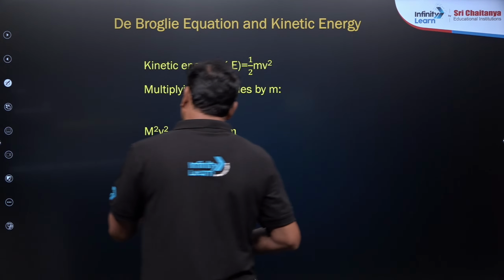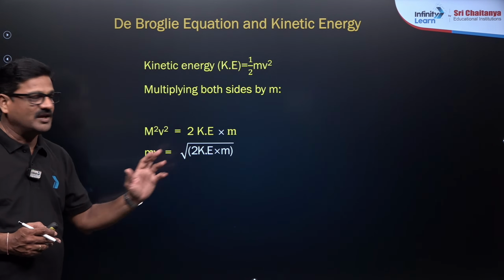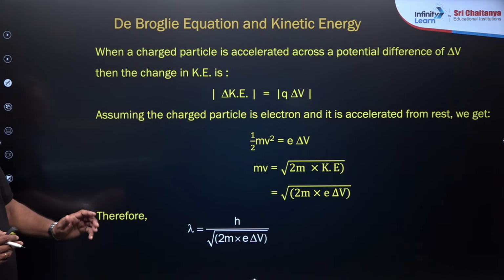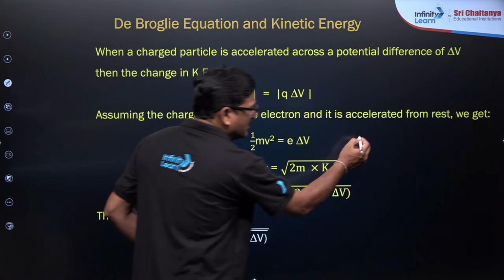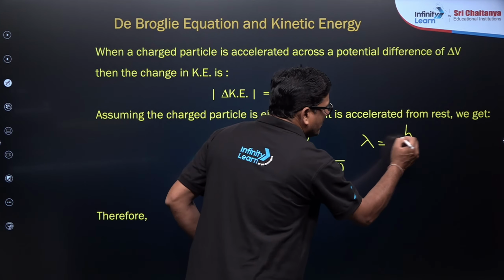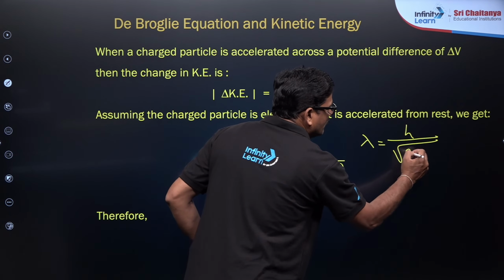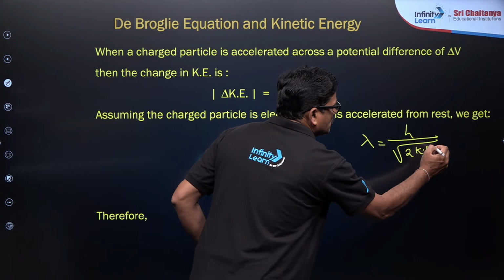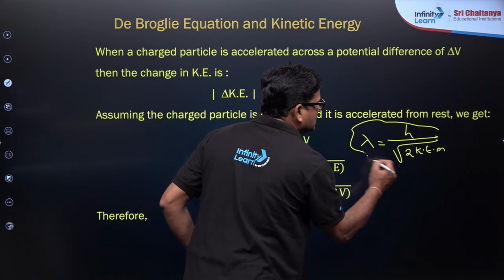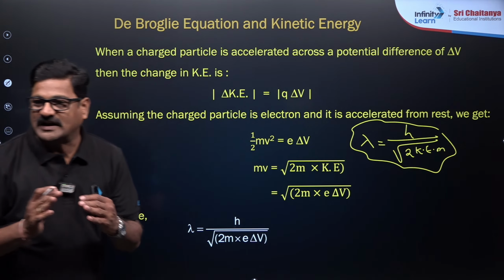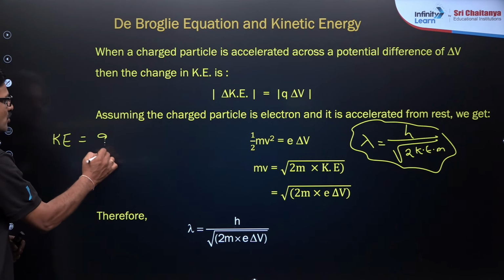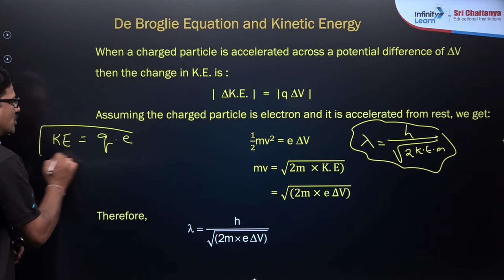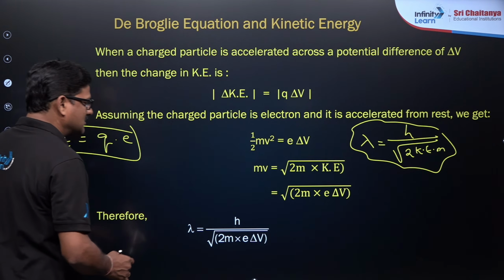So the kinetic energy and the wavelength can be calculated based on this formula. Momentum, mass into velocity, is equal to root 2 KE m. By applying this, the wavelength is equal to h by root 2 times kinetic energy into mass, where m stands for the mass of the particle. You know the kinetic energy of the particle is equal to Q into V, where Q is the charge.